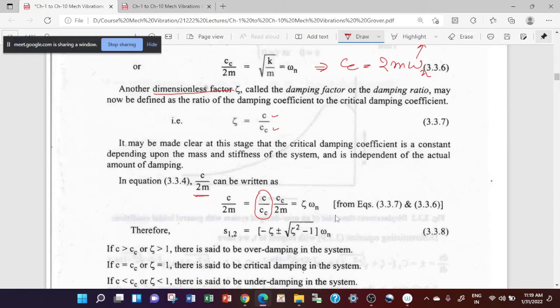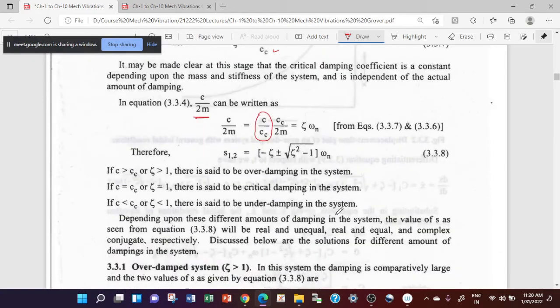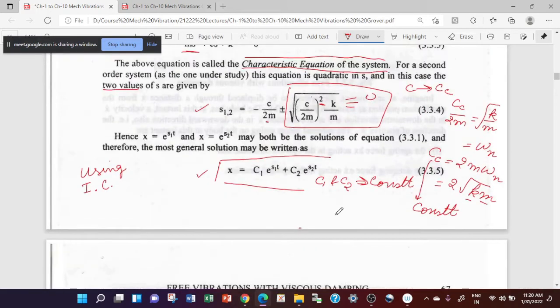So you can say the first term of the square root is basically zeta omega n. Now if you put the value of the second term, let me go back to this equation.